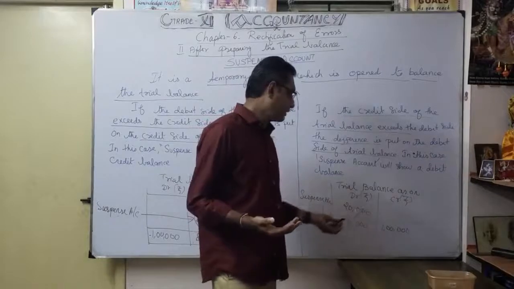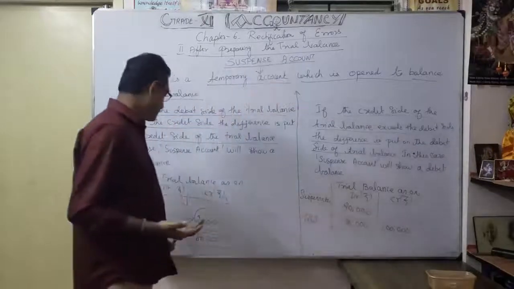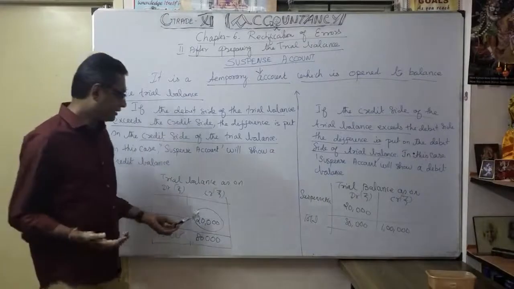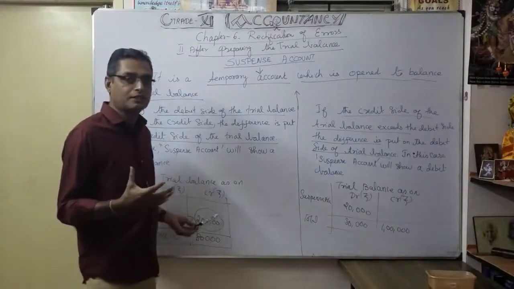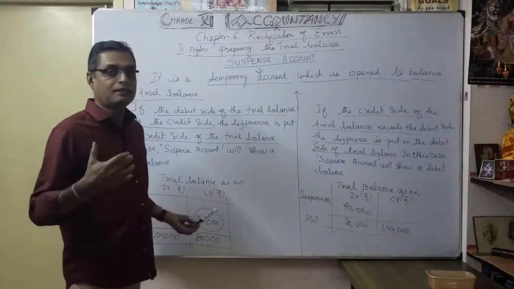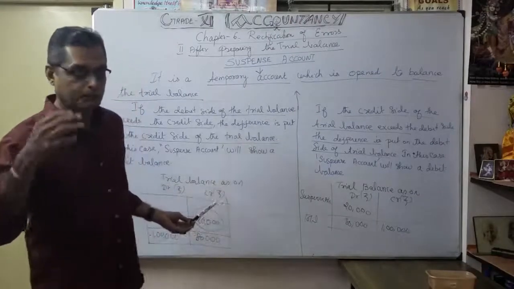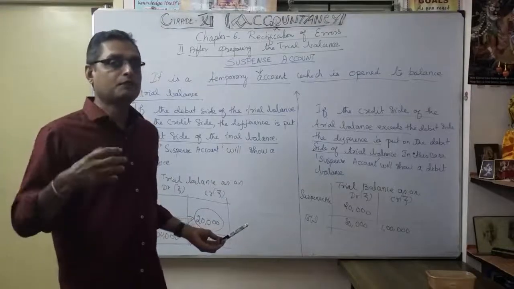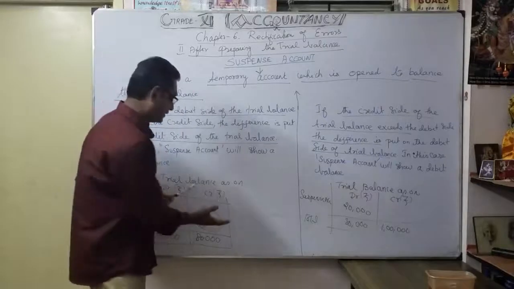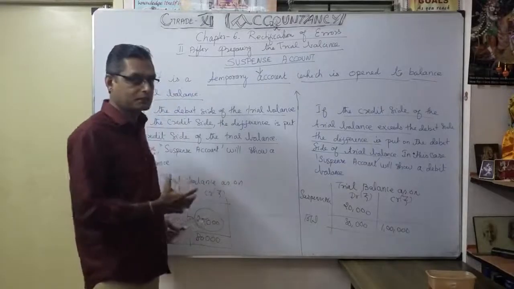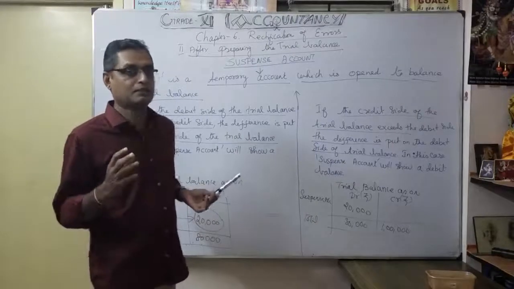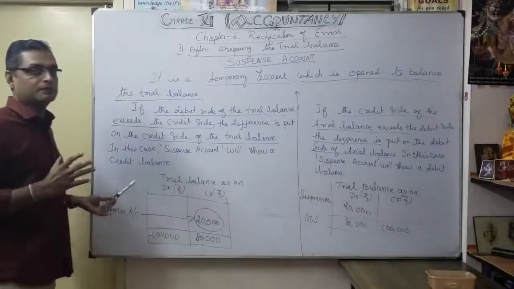If both sides do not tally in the trial balance, which side is in excess? As here the debit side is in excess, naturally 20,000 is short on the credit side. So I show the suspense account on the credit side only. Later I am going to rectify it by preparing a suspense account. How do we rectify the error? How did this 20,000 error spread over different transactions? That is the idea. Once you take this suspense account, later we see how it spreads over different transactions. That is the information given.